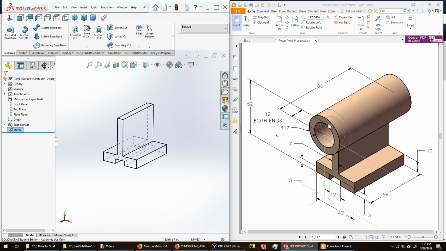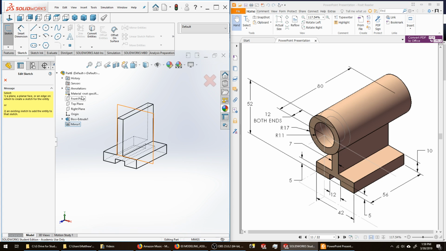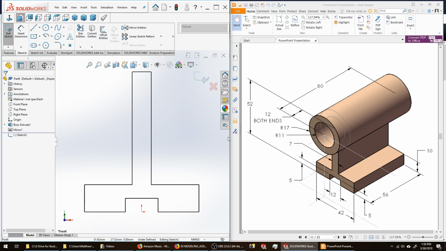So now I'm going to create a sketch for this upper area, this round cylinder shape. I'm going to create a new sketch, not edit my existing sketch. Create a new sketch button. I'm going to go ahead and use the front plane again. This cylinder is 80 millimeters long. The lower base is 56 millimeters long. This cylinder overhangs both ends, equidistant, 12 millimeters.